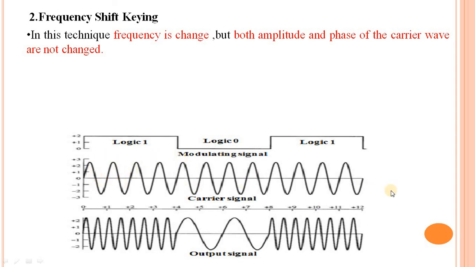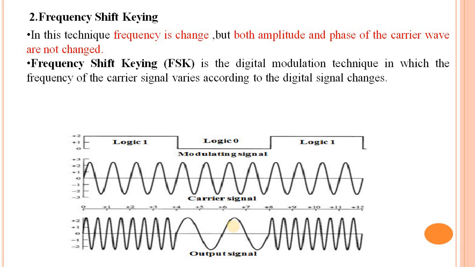Here this is a carrier wave signal and this is the output of the FSK. For logic 1 the frequency is high, and for logic 0 the frequency is low. This is the high frequency because it is data 1, and this is the low frequency because it is data 0. Here the frequency changes in this signal, but the amplitude and the phase, meaning the position, remain constant.